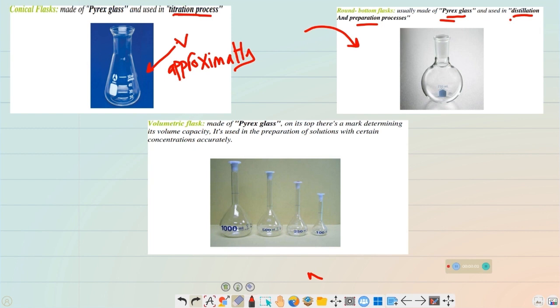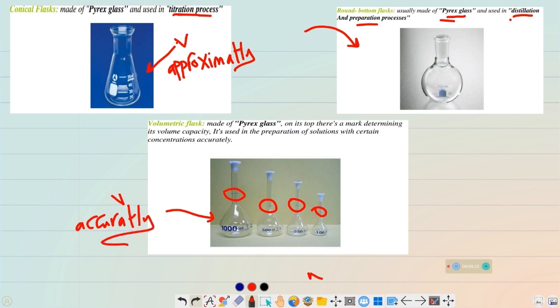Volumetric flask is the last type of flask here, and as I told you, it has a mark, as you can see here, that determines its capacity. We can use the volumetric flask to determine the volume of solutions accurately, but make sure not to confuse the volume which it is measuring.